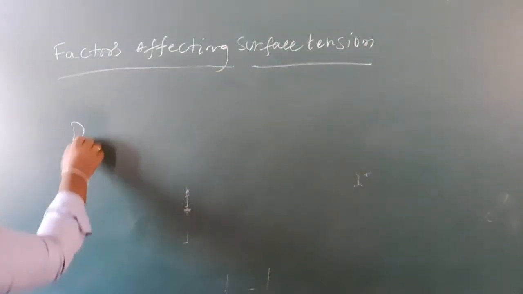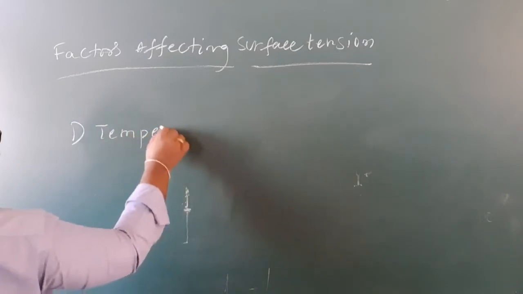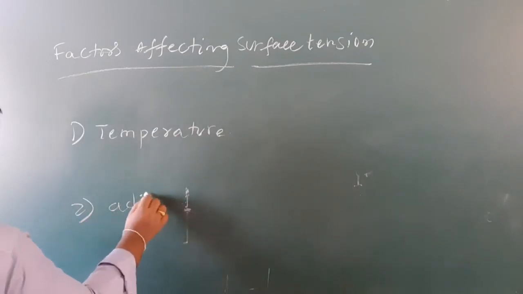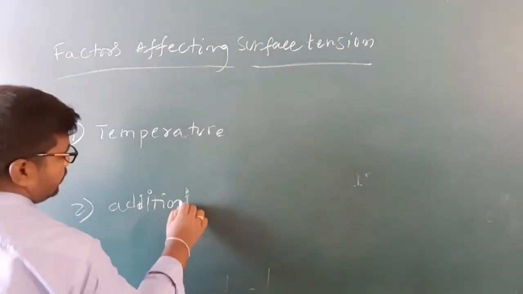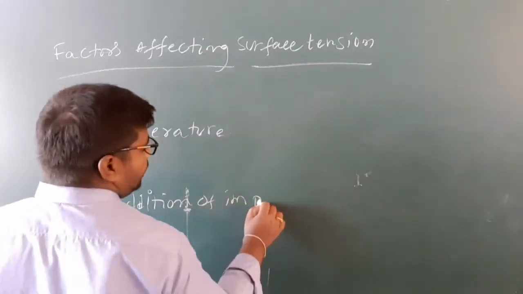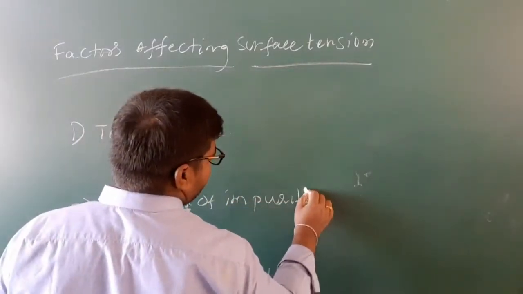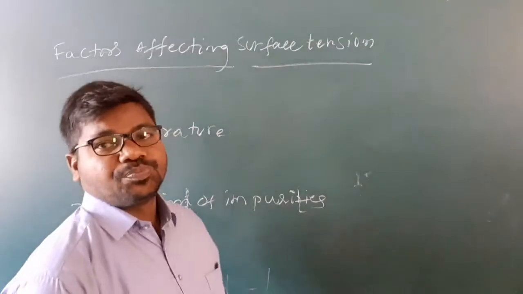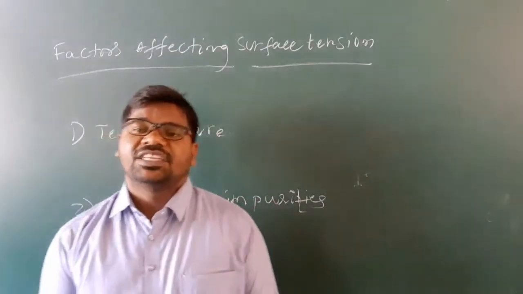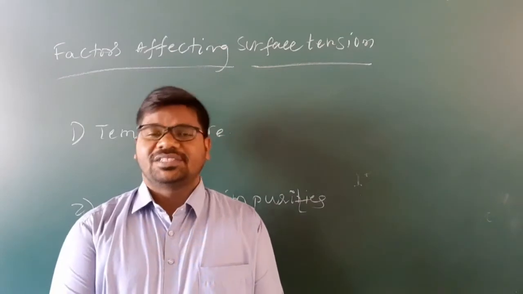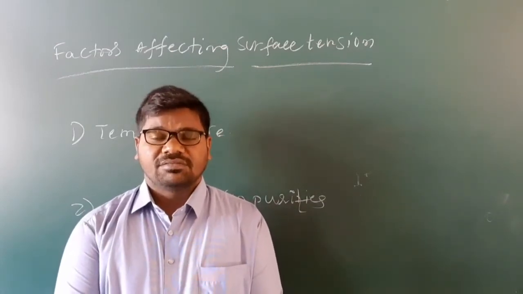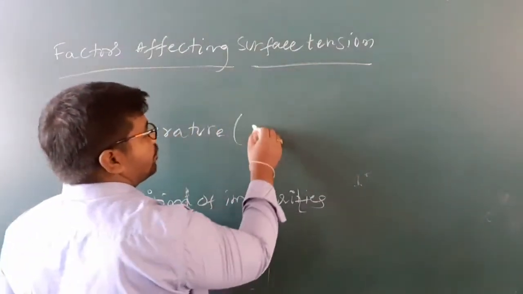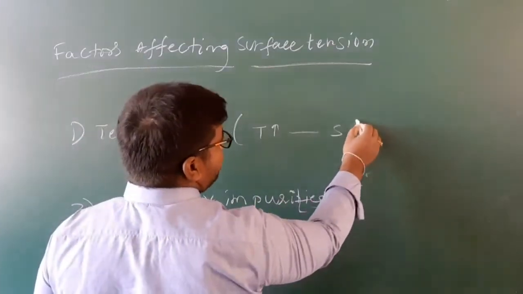Okay, first one, temperature, and second, addition of impurities. See here, surface tension depends upon some factors. First one, temperature. Okay, see here, when temperature increases, surface tension decreases.